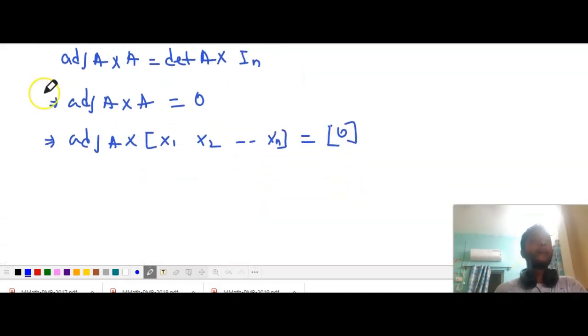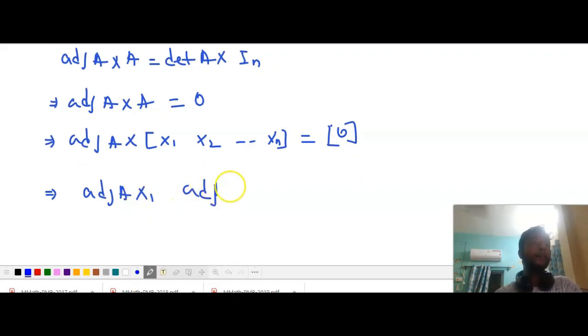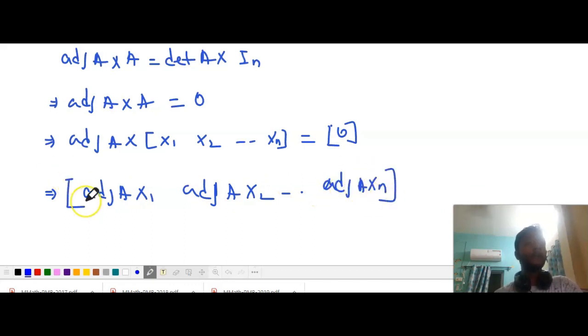Now multiplying this matrix with this row, we get adjoint A into x1, adjoint A into x2, up to adjoint A into xn. This is a column vector, this is a row vector, equal to 0, 0, up to 0.